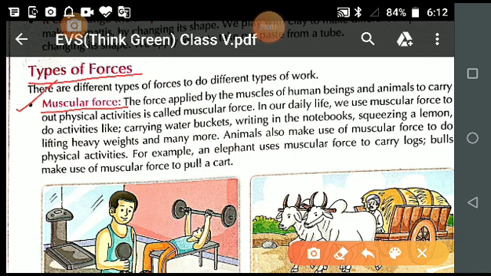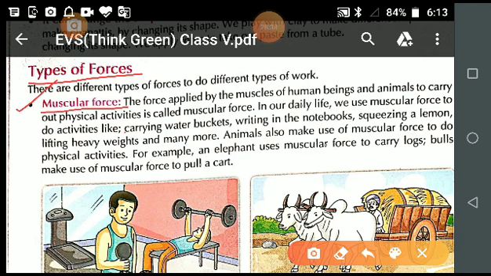As the name says, muscular force. This is the complete action of your muscles, whether you are pushing things or pulling things. The force applied by the muscles of human beings and animals to carry out physical activity is called muscular force.